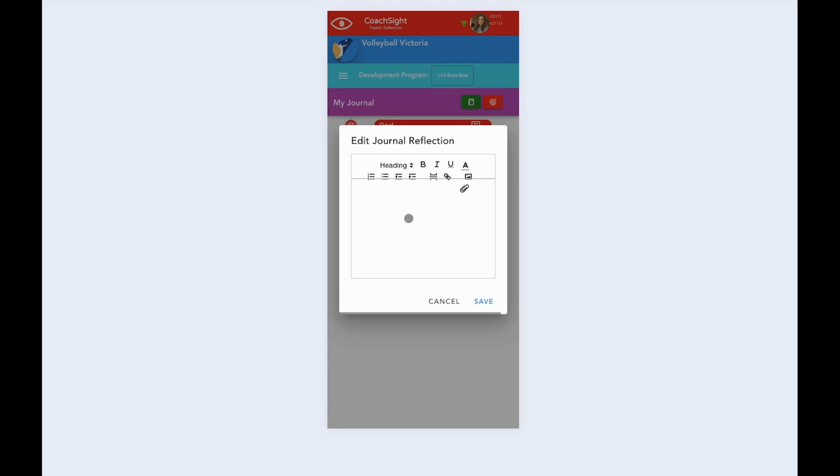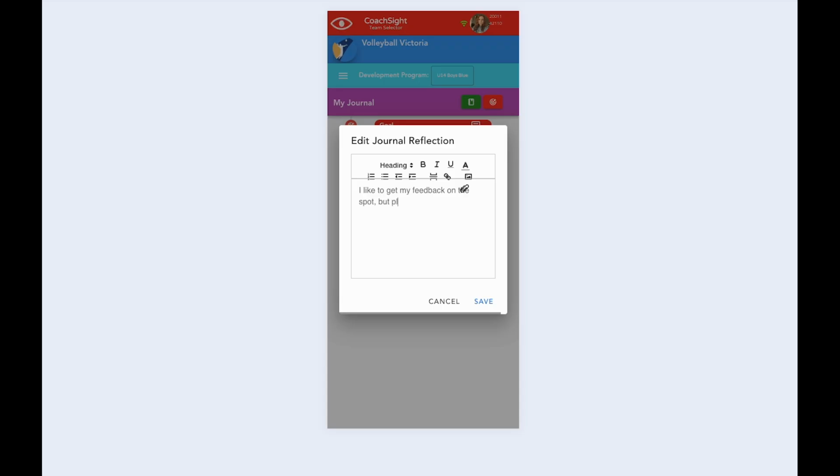The other thing I'd like you to do is to add a reflection. That's the green button. In this reflection, I'd like you to answer the question Steve had for you all last week. How do you like to receive feedback? For example, you might like it immediately. Other people might like to have feedback in private or after training. There's no right answer here. Everyone learns differently, and as coaches we want to understand what works best for you.